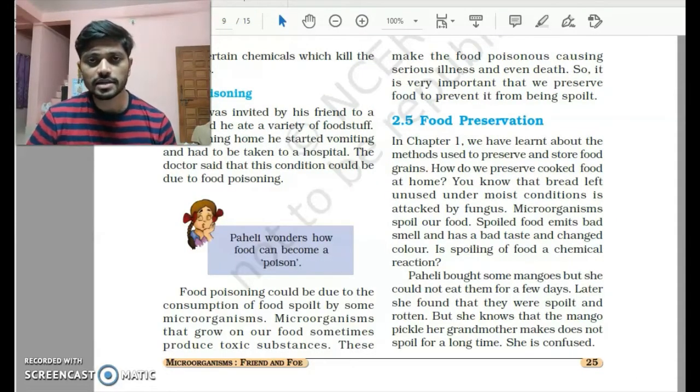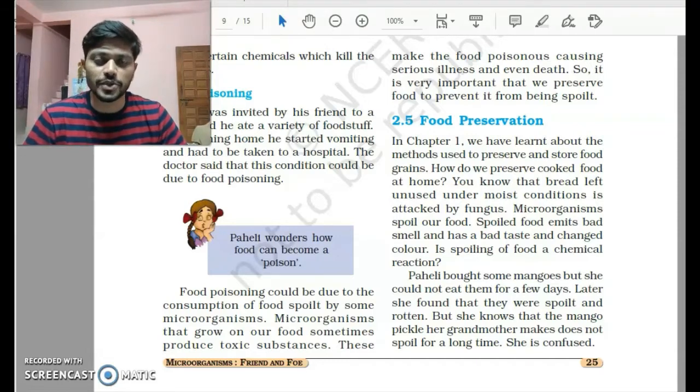Now there is another term called food poisoning. You might have known this if you have gone out to a hotel, and sometimes if the food is not good, you might have had your health affected in some manner.